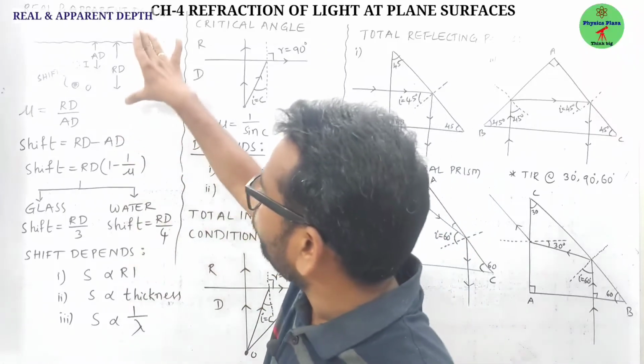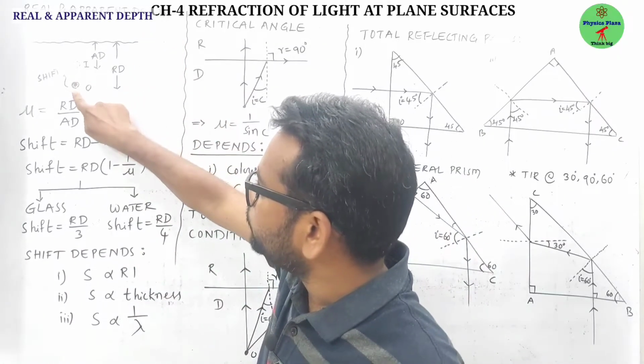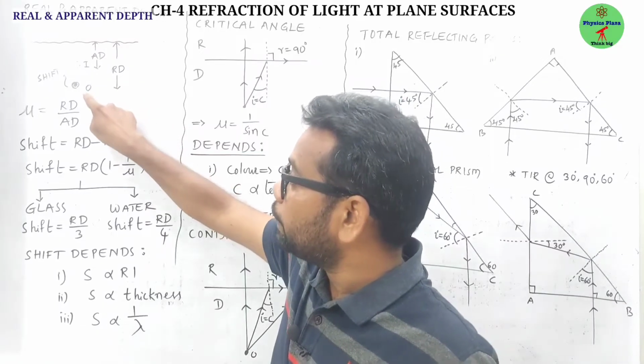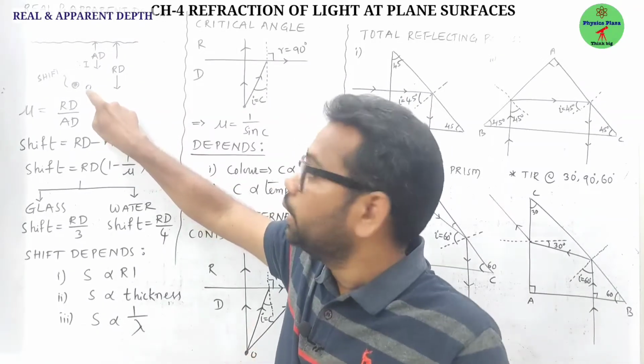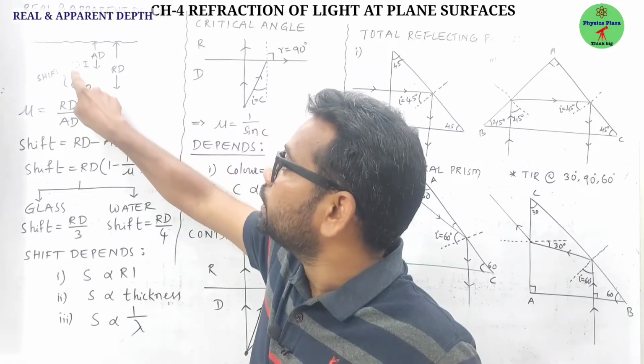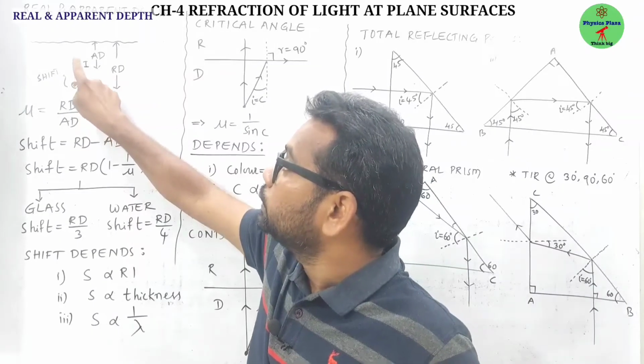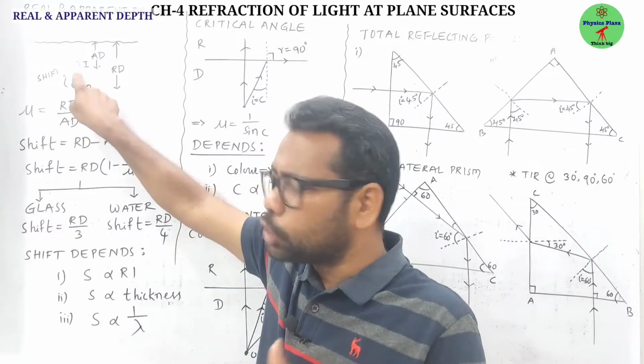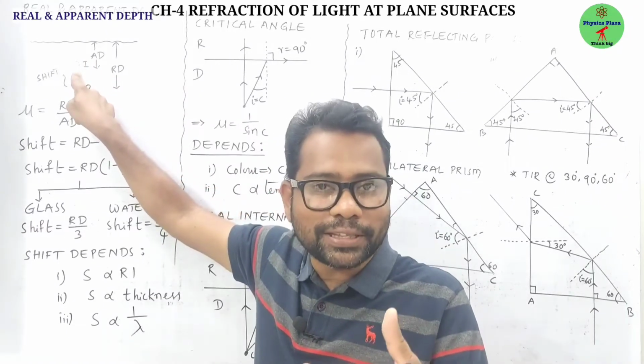Suppose here is water, and an object is placed here. The depth at which it is actually placed is the real depth, but due to refraction it appears as if it has shifted upward, so the image appears here. The distance from the surface to the image is called the apparent depth. This is not true actually; it just appears like that due to refraction.